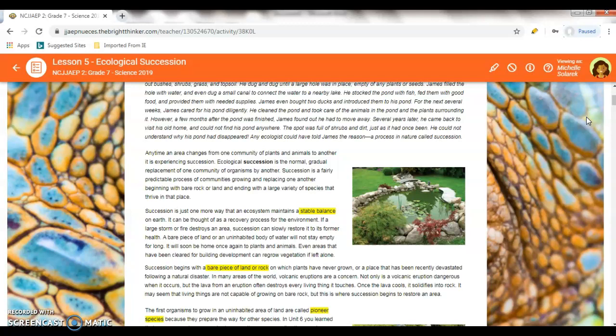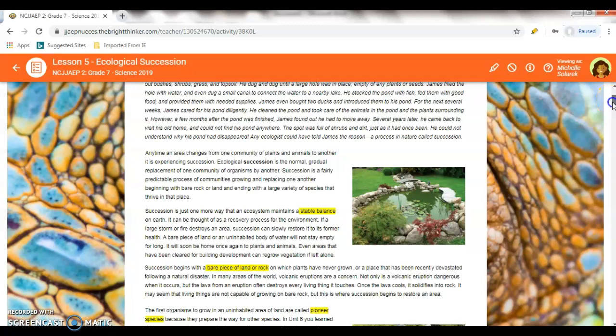Succession begins with a bare piece of land or rock on which plants have never grown, or a place that has been recently devastated following a natural disaster. In many areas of the world, volcanic eruptions are a concern. Not only is a volcanic eruption dangerous when it occurs, but the lava from the eruption often destroys every living thing it touches.